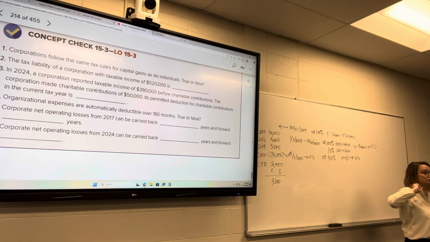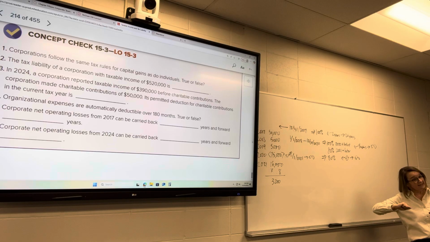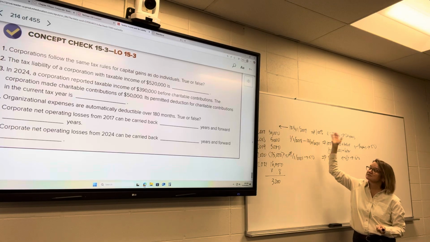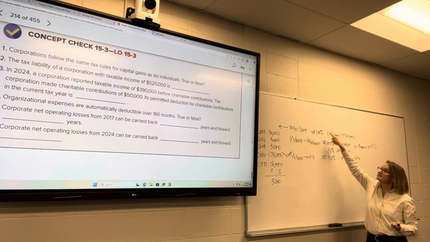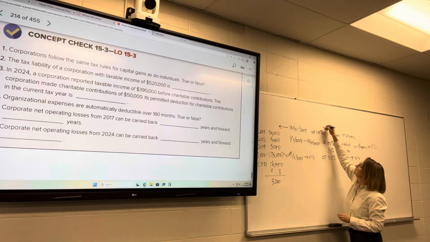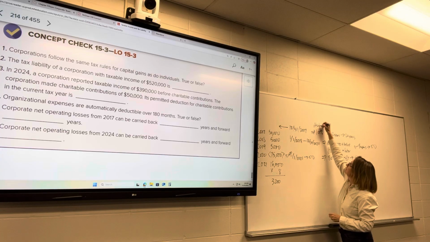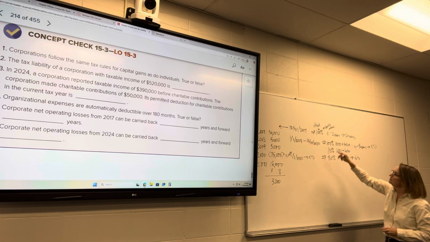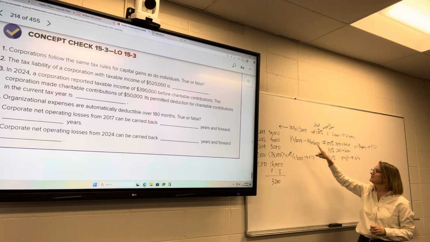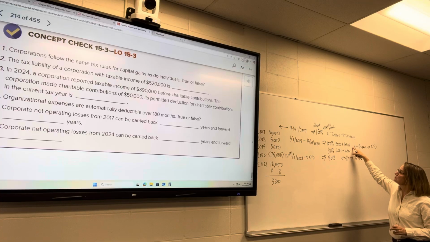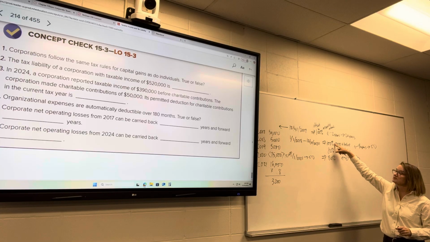So it's these rules, how these rules change, and you have to look at the year that the NOL was generated, not the year you're in, but the year that the NOL was generated. If it was generated in 2017 or before, then you can offset 100% of taxable income. If it was generated between 2018 and 2020, and you're going to apply it to 2020 or before, you can still take 100%.